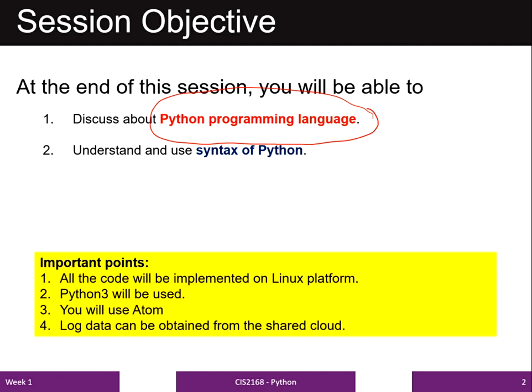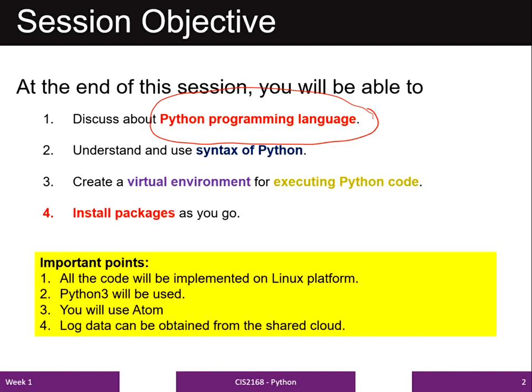Then the third objective is to create a virtual environment for executing Python code. The purpose of this third objective is to understand why there is a need of creating the virtual environment, and what kind of benefit one can get by creating a virtual environment for executing Python programming code. Then the last objective is to understand how to install packages as you go.